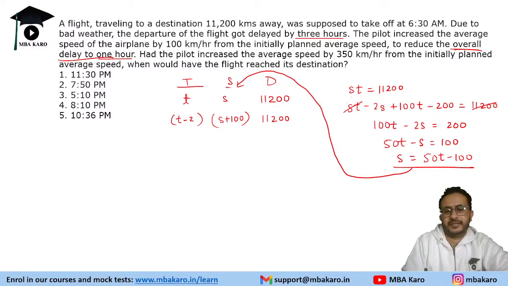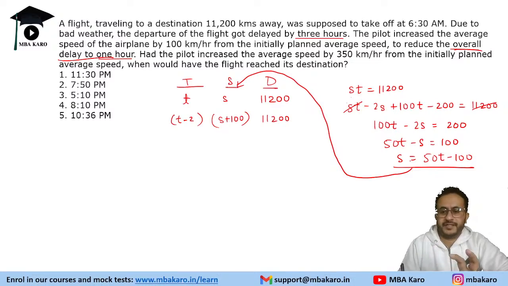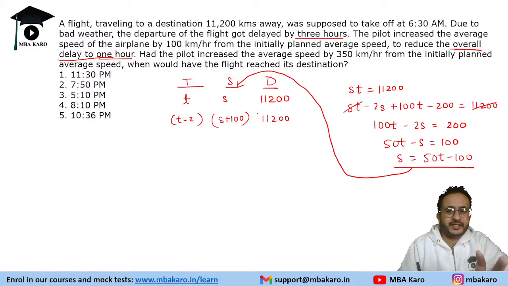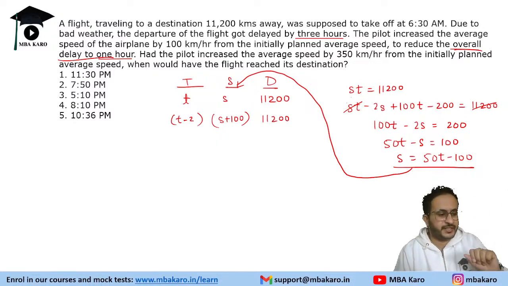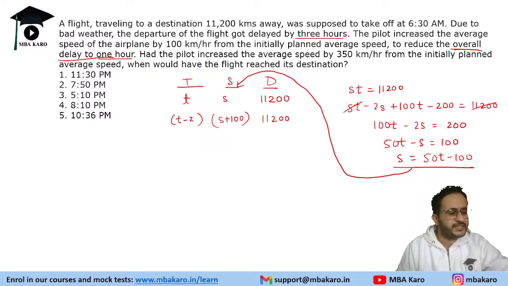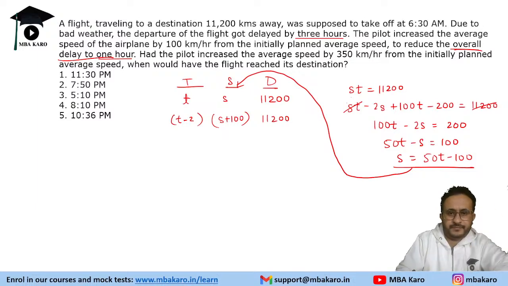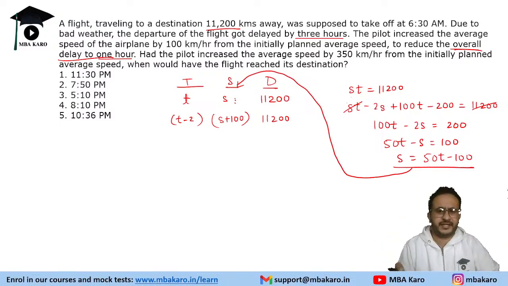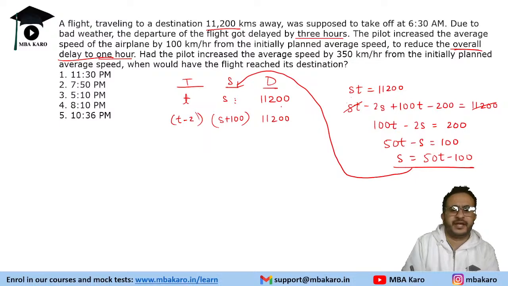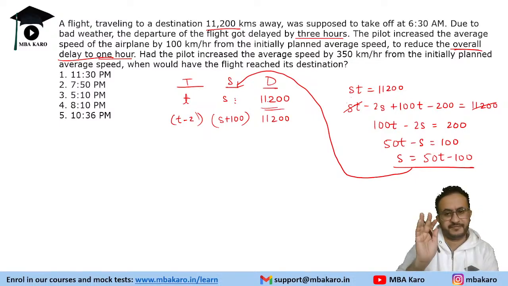So one way to solve this time, speed and distance question is to put s = 50t - 100 in this equation and solve for it, and you will get an answer. But in such questions you need to be vigilant. The distance is 11,200 and speed is increased by 100. You have to use your mind a little: think of two numbers whose difference is 100, and that are factors of 11,200. You need a little vigilance here.